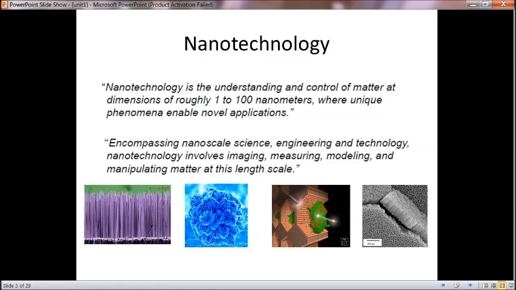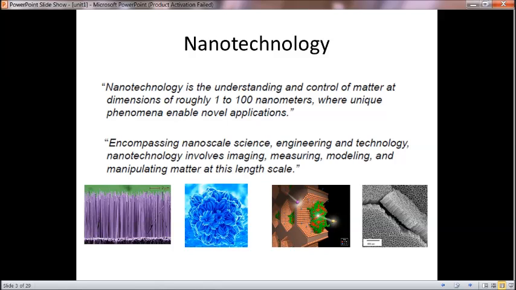In the definition it is given as understanding because nanotechnology holds the study of nanomaterials of the dimension of 1 to 100 nanometer scale, which can't be viewed with the naked eye, and these materials can't be sensed when we touch them. So that is why it is given as understanding.